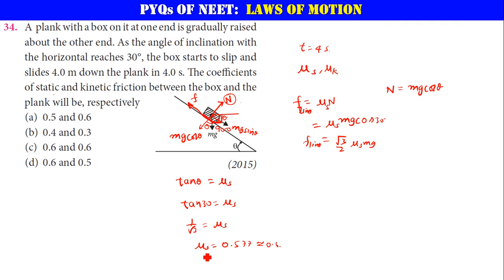So one value you have already got. What is that mu s value? That is 0.6. So option C or D can be correct. But one thing we can surely say is that mu s is always greater than mu k. So mu s and mu k cannot be equal here. Therefore option D will be correct. Of course, if you go through this method, it will take a long time and you cannot solve this problem within the given time of 1 minute. Okay, let us go ahead.